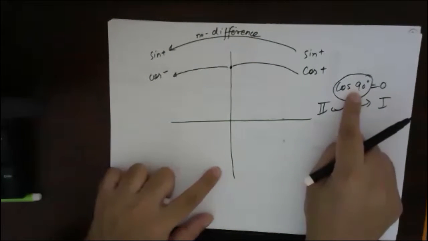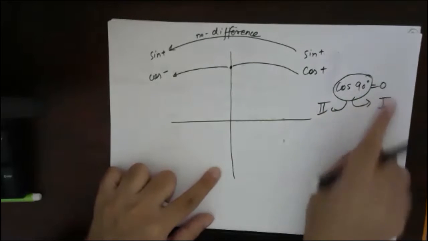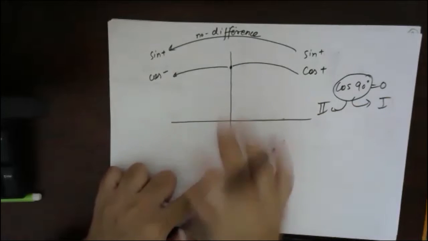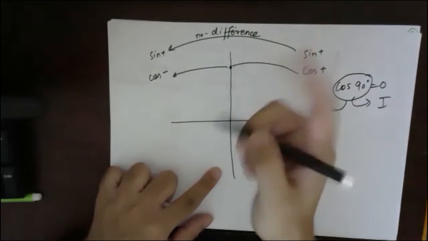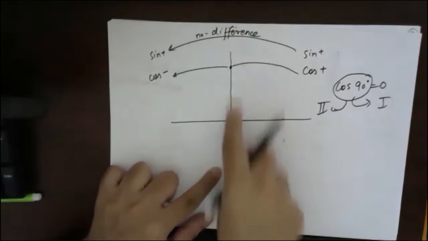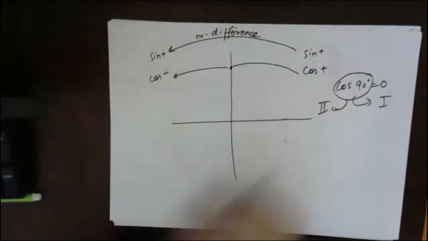Even if we take it in the second quadrant, it is again 0, and 0 into negative won't make any difference. So cos 90 is neutral towards both boundaries. That is why we were writing plus minus, because whether cos is positive or negative here won't make any difference.